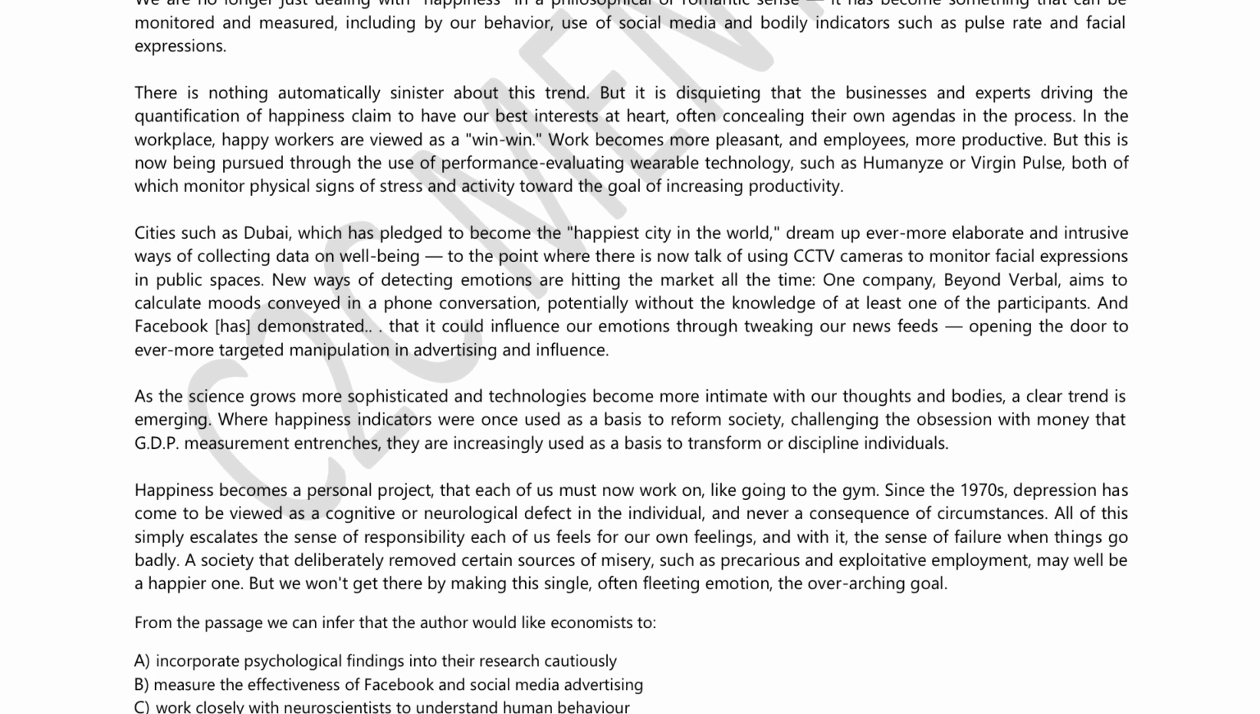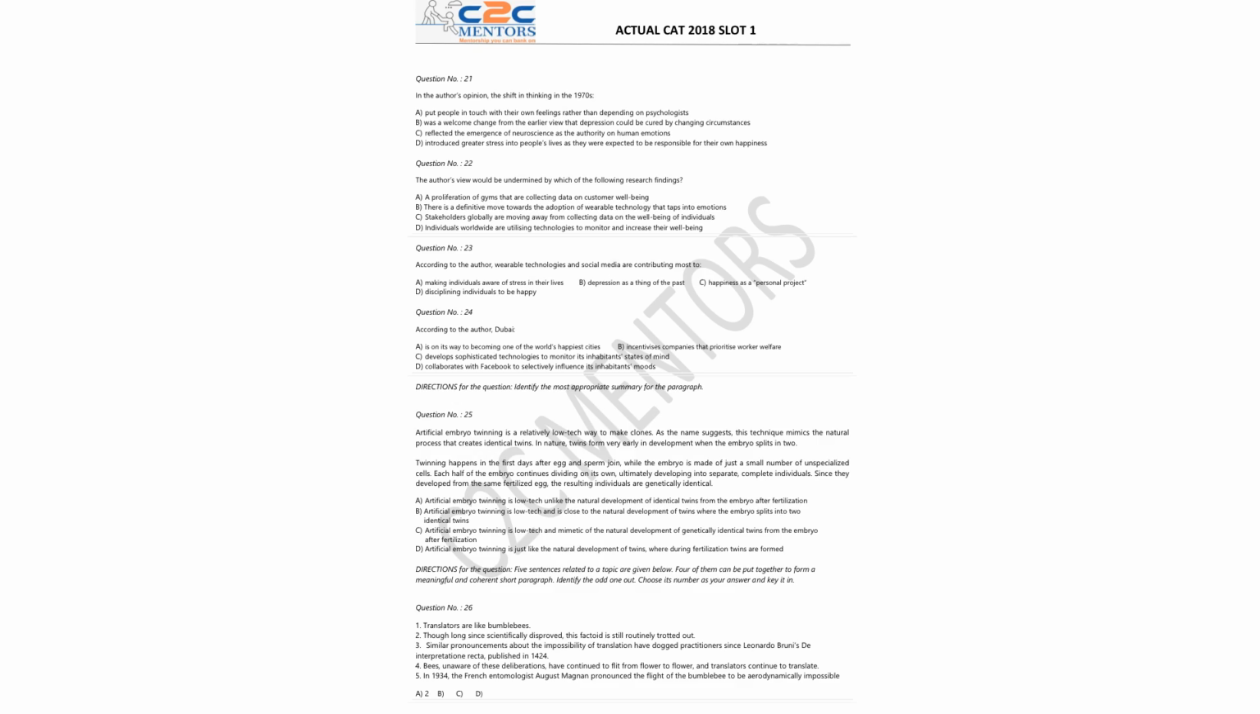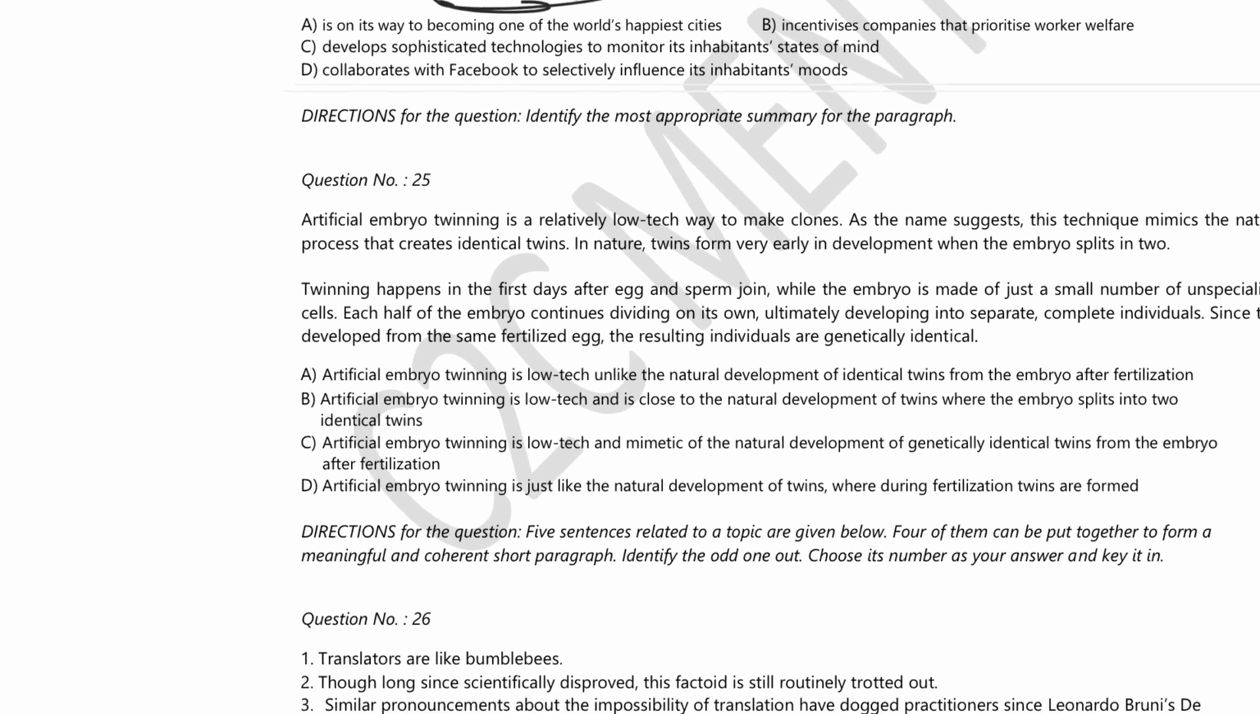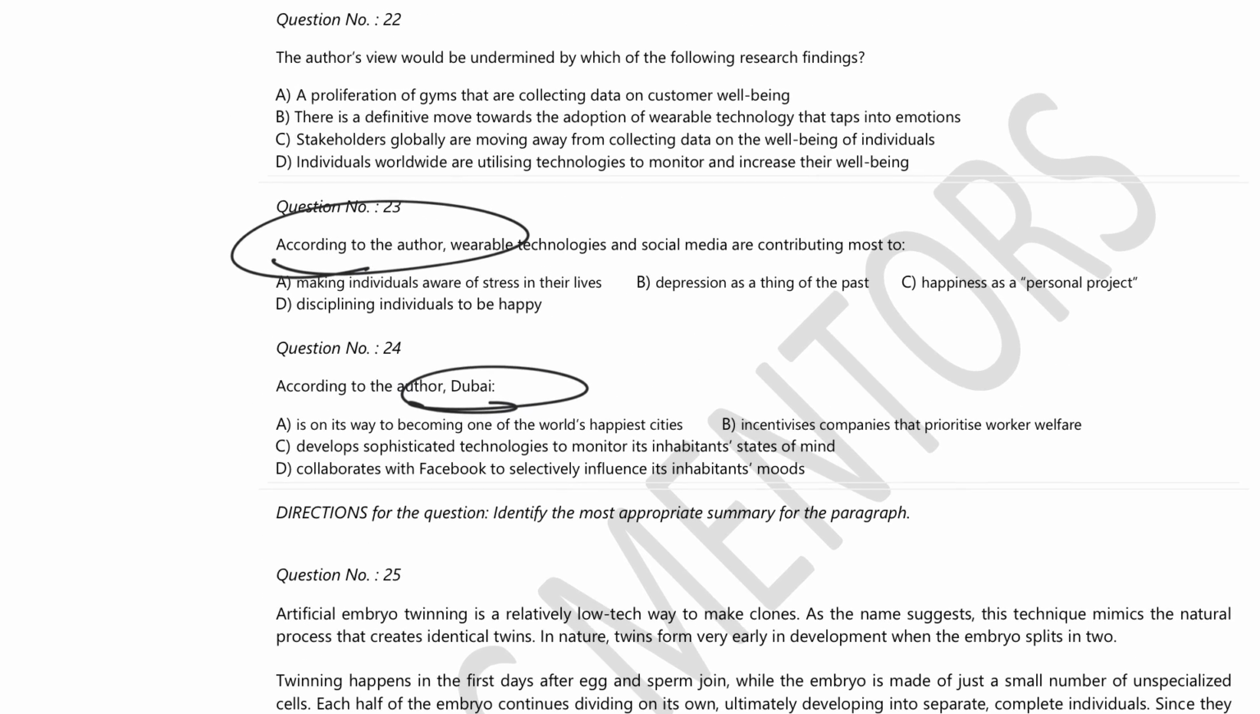Let's move ahead. Economist RC, what do we have here? Okay, we can infer. Just leave this. Let's see, author's opinion. 1970, fact based. Author's view should undermine: tough question. According to the author, technologies: this is fact based. According to the author, Dubai: fact based. What do we have next? Okay, so that's it. This is your slot 1.